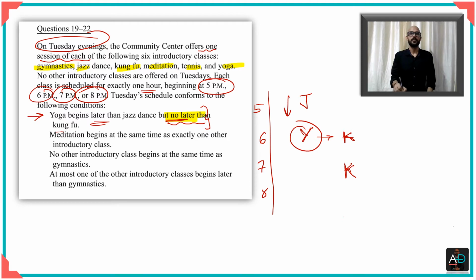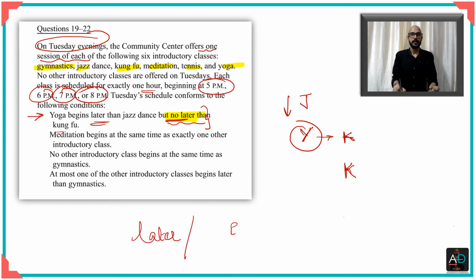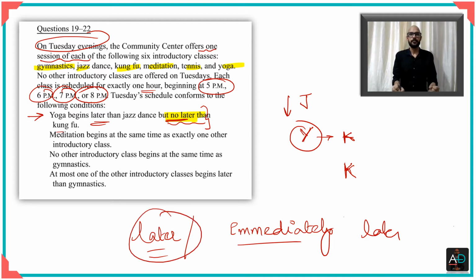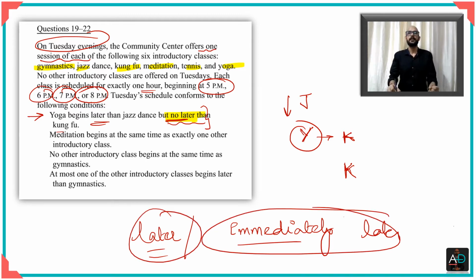That's the first point. The second thing is that there's a difference between something being later versus something being immediately later. It's a very important difference, a very important point. What is the difference between something being later and something being immediately later? Let us say at 5 o'clock you have a certain activity.